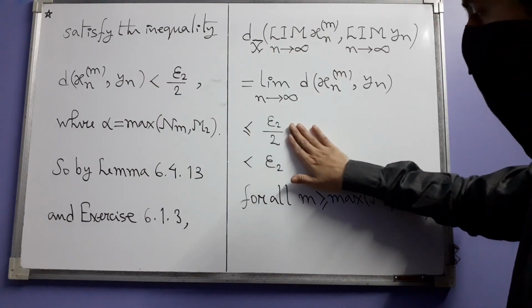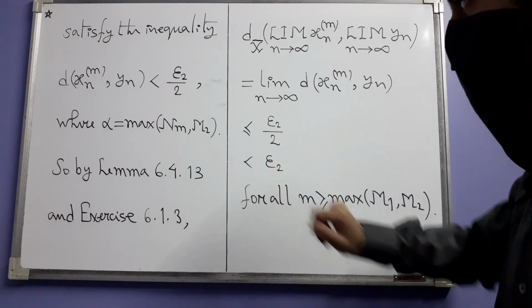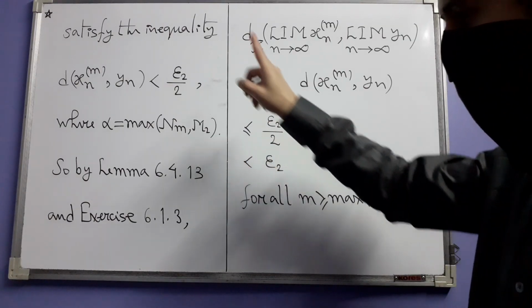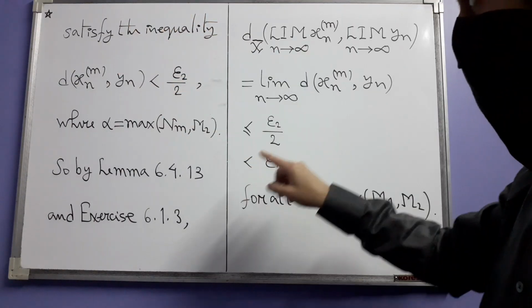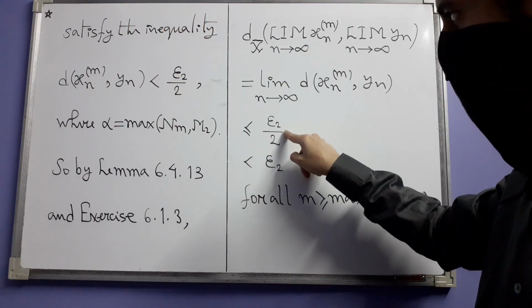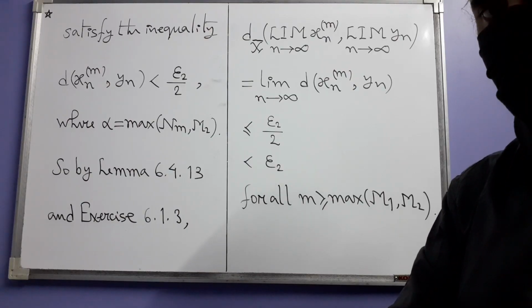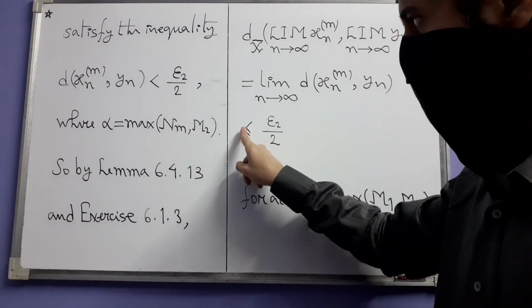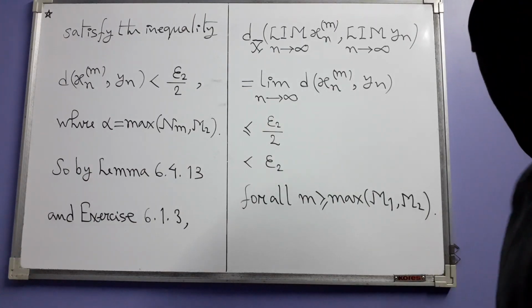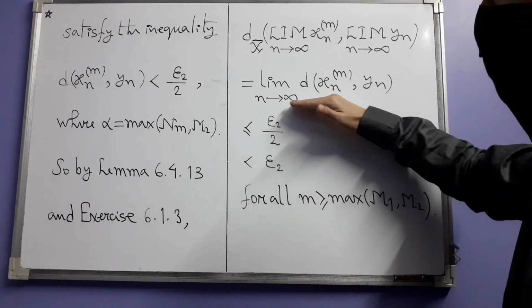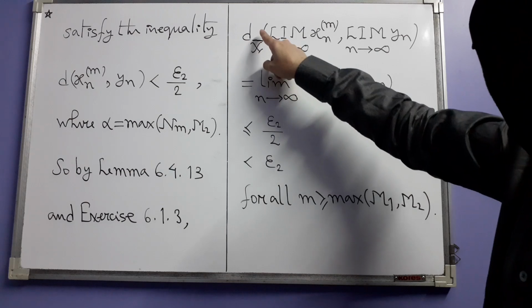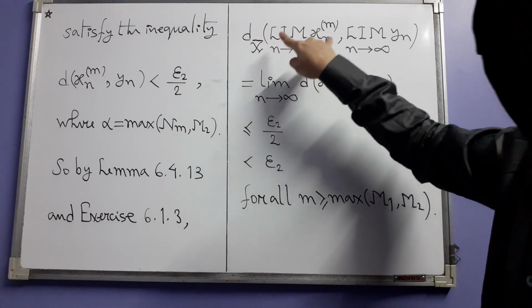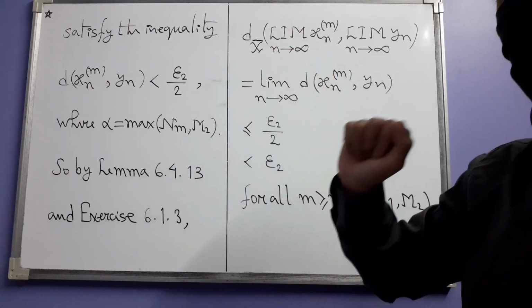So we have this thing which is less than epsilon 2. So it is to get this strict inequality that I chose 4 there, so that we have epsilon 2 divided by 2, and then we can get strict inequality, because I knew that I had to use this one, which will give me ordinary inequality, that's why. However, this limit is nothing but the dx bar distance between this term of what?